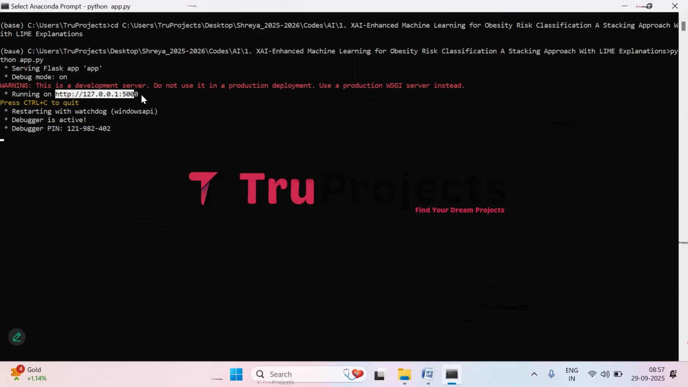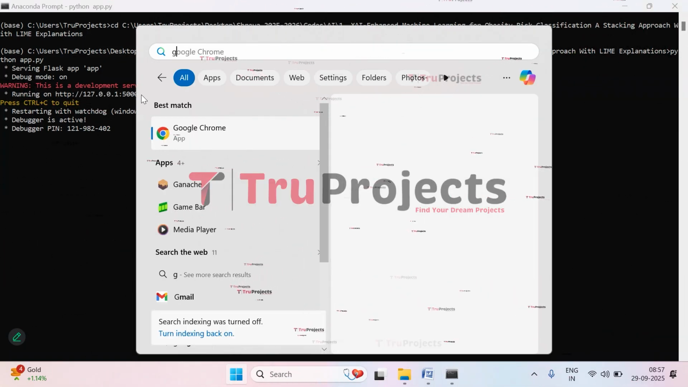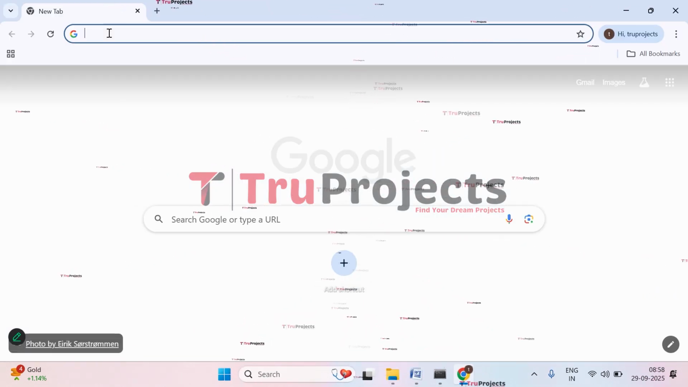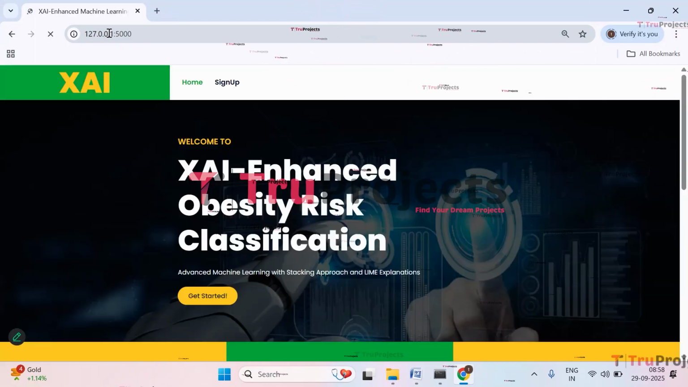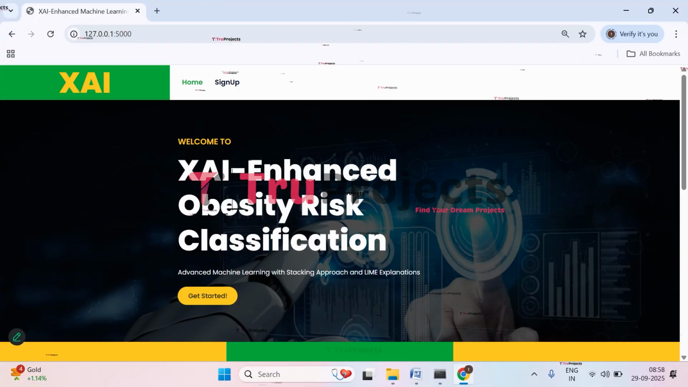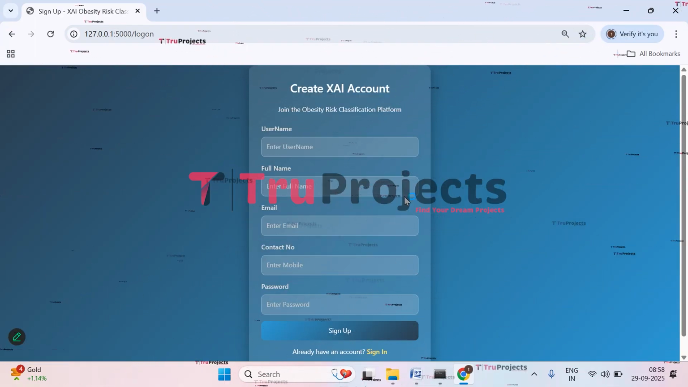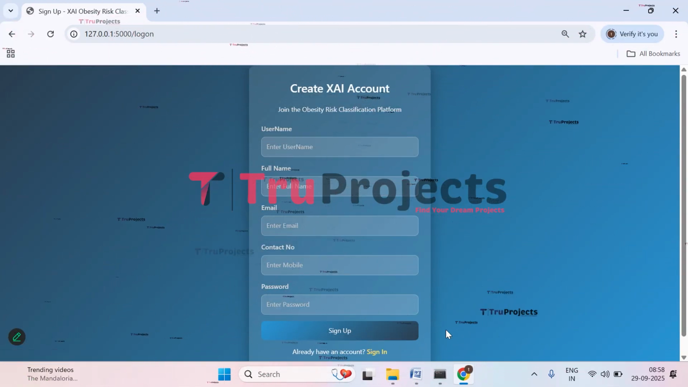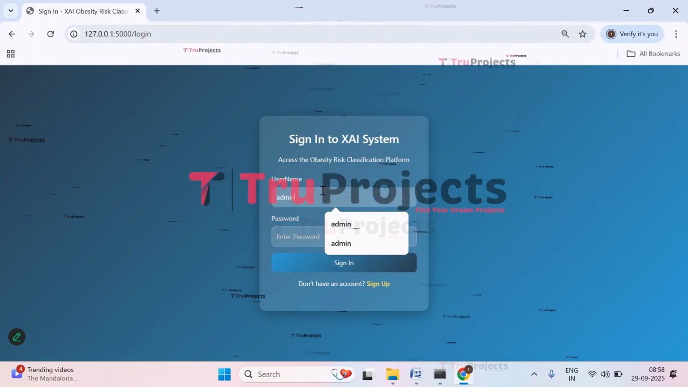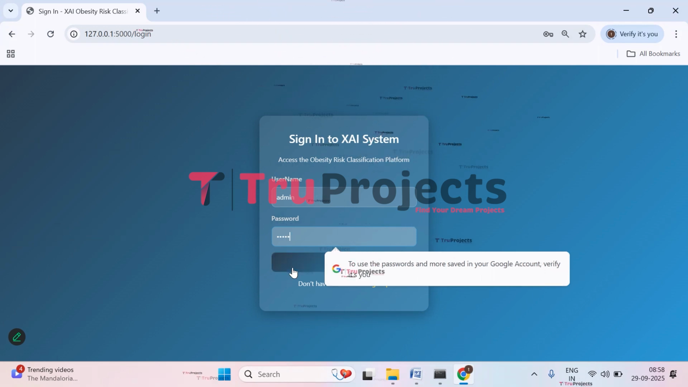So copy this local link provided by the Flask framework and paste it into any web browser. I'm copying it, and I prefer Google Chrome, so I will paste it in that. Paste the link here. Now click on enter. So this is the web page of the project, which is displayed in the browser, and this is developed using the Flask framework. You can click on get started or you can click on sign up. Let's click on get started. You need to create an account first, so fill in all these details and sign up. I have already created one, so I'll directly sign in. Give your username and the password, and now click on sign in.